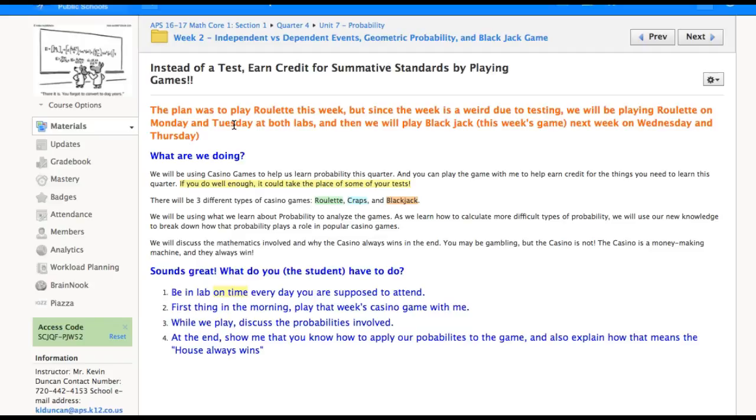If I'm usually there during that day, so like Gateway on Mondays and Thursdays, and Central on Tuesdays and Wednesdays, then I will be there for most of the day and for your math block when we'll do some stuff there. If I'm not usually there, then I'll be there first thing in the morning to do these games and stuff with you.